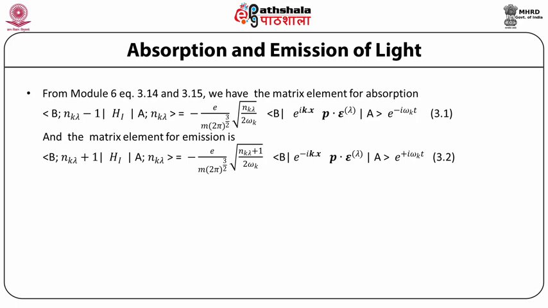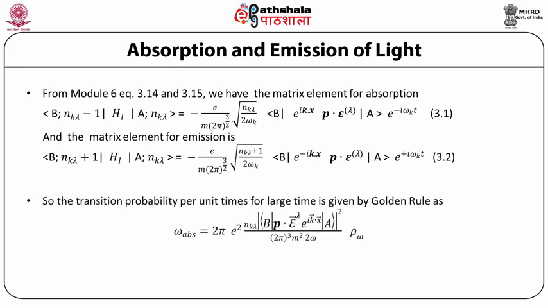between which the H_I term is taken, and it is equal to −(e/m)(2π)^(−3/2) √((n_kλ + 1)/(2ω_k)), and the matrix element between B and A of e^{−ik·x} p·ε_λ into e^{+iω_k t}. The transition probability per unit time for large time is given by the golden rule as the omega, or the transition probability for absorption, omega absorption as it is called.